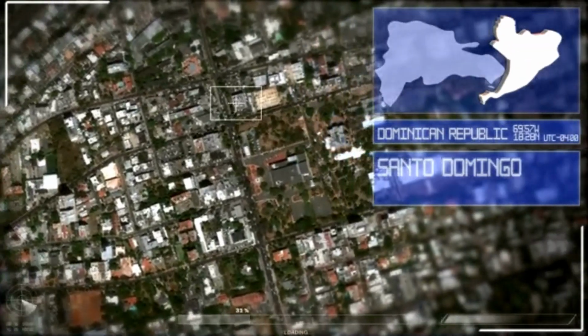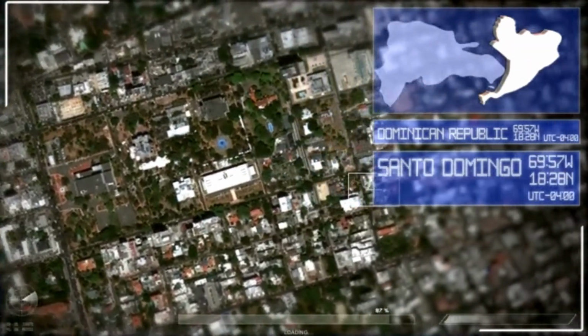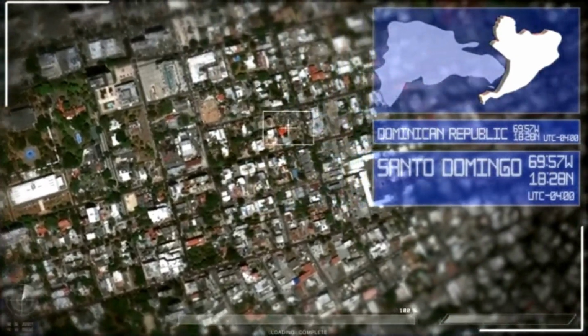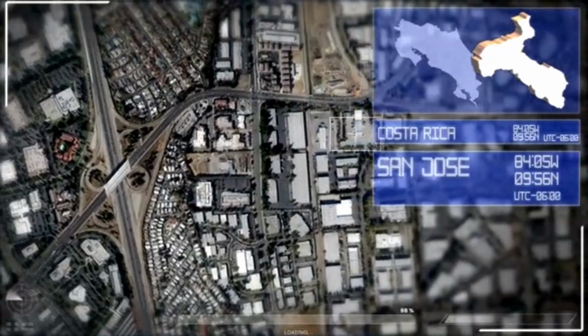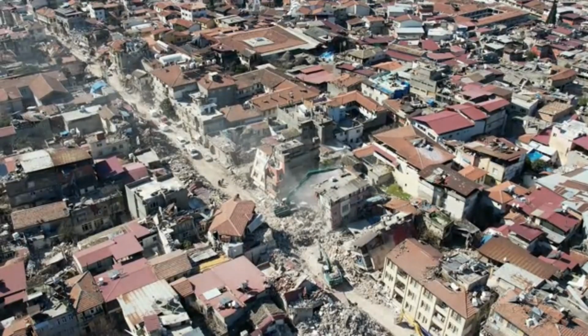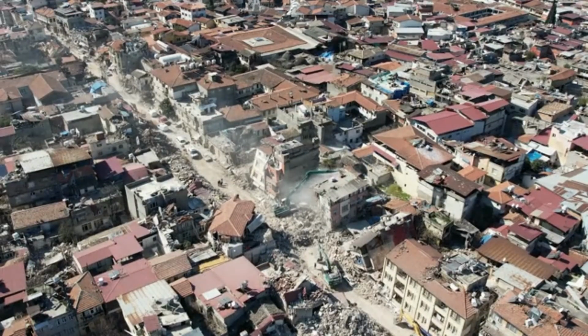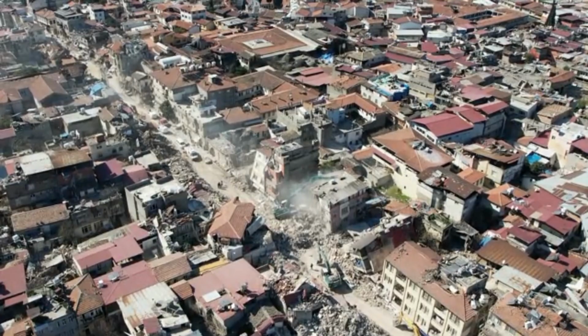Number 10. The 1906 San Francisco earthquake. On April 18, 1906, a massive earthquake struck San Francisco, California. The earthquake had a magnitude of 7.9 and was caused by the sudden slip of the San Andreas Fault. The epicenter of the earthquake was located just offshore from San Francisco, and the city was caught off guard. The damage was catastrophic, with over 3,000 buildings destroyed and 200,000 people left homeless.